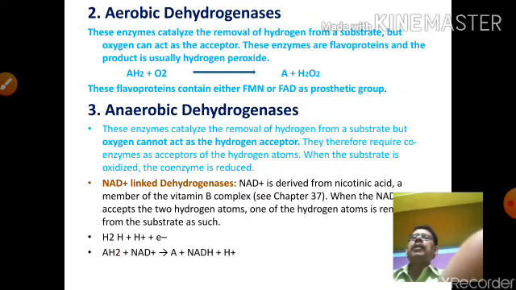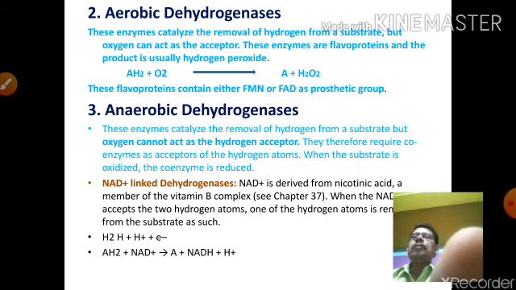Number 2, aerobic dehydrogenase. These enzymes catalyze the removal of hydrogen from the substrate. That is called a dehydrogenase. It is only possible if oxygen is available, but oxygen cannot be the acceptor. The enzymes are flavoproteins, and the product is hydrogen peroxide. AH2 plus O2 gives A plus H2O2, hydrogen peroxide. These flavoproteins contain either FMN or FAD, flavin mononucleotide or flavin adenine dinucleotide, as a prosthetic group.